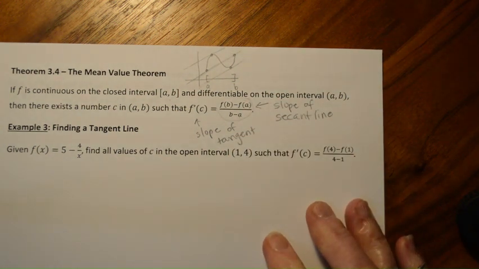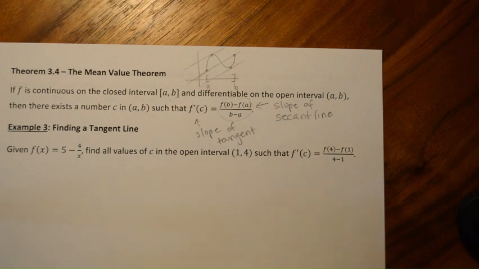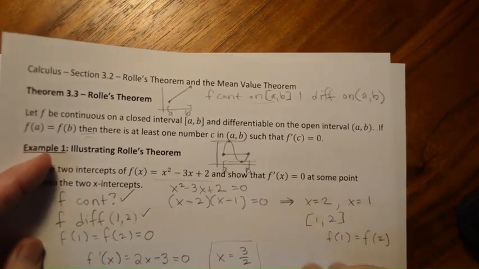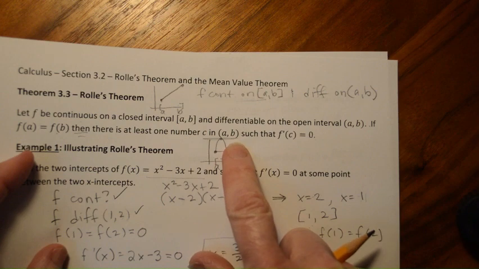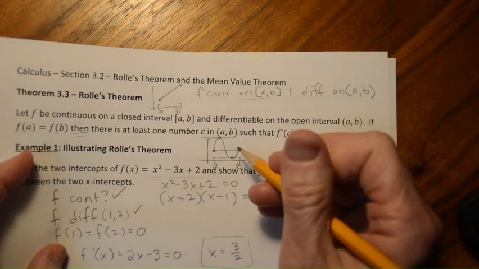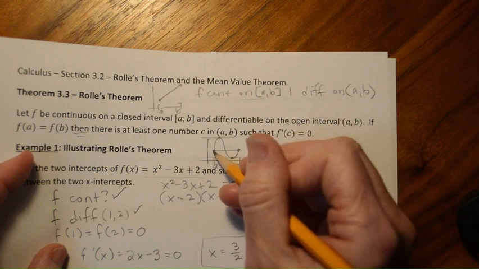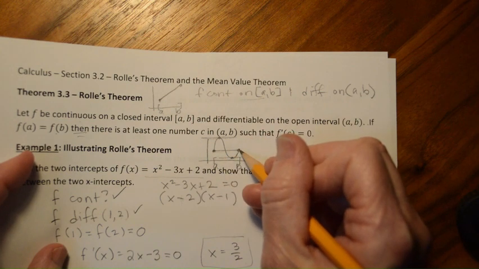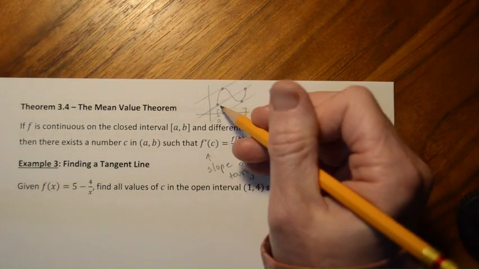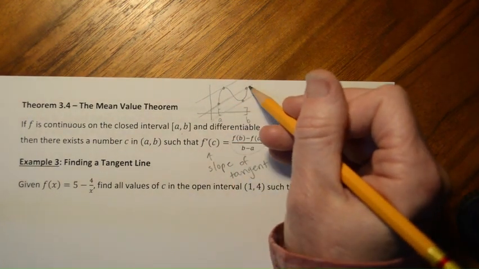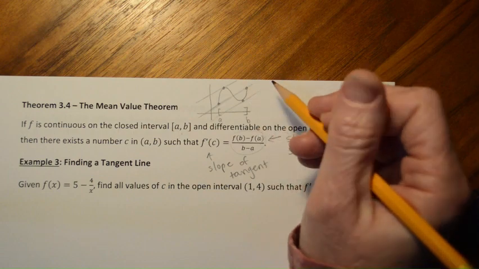Right? And again, that's different from when we did Rolle's theorem here, because we said actually the slope of the secant equals the slope of the tangent. But that slope is 0 because f of a equals f of b. We're not requiring that anymore, and so we're going to have to figure out what that slope of the secant line is, because we won't know it right away.